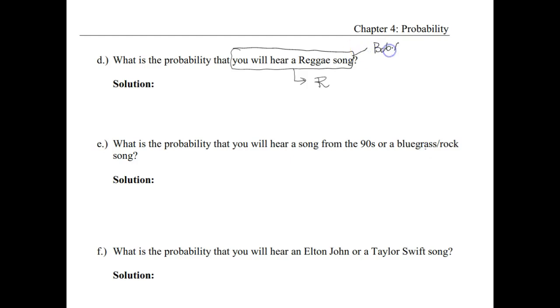Bob Marley, we had 7 songs, and Bunny Wailer, let's see, what did we have? We had 6. So the probability that we would hear a reggae song, so this is a total of 13, would be 13